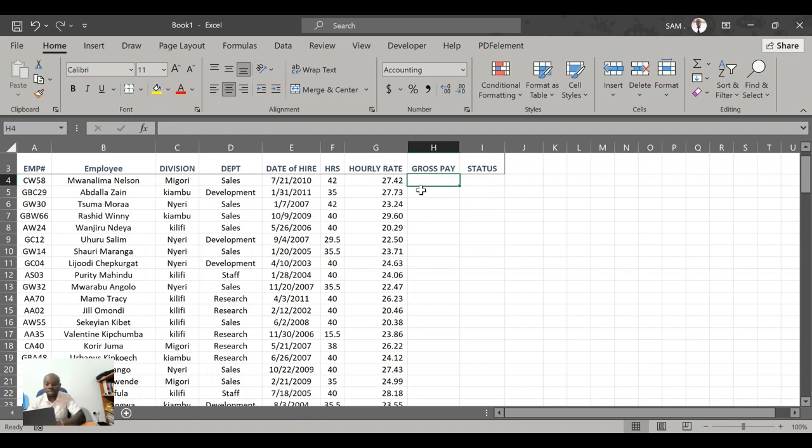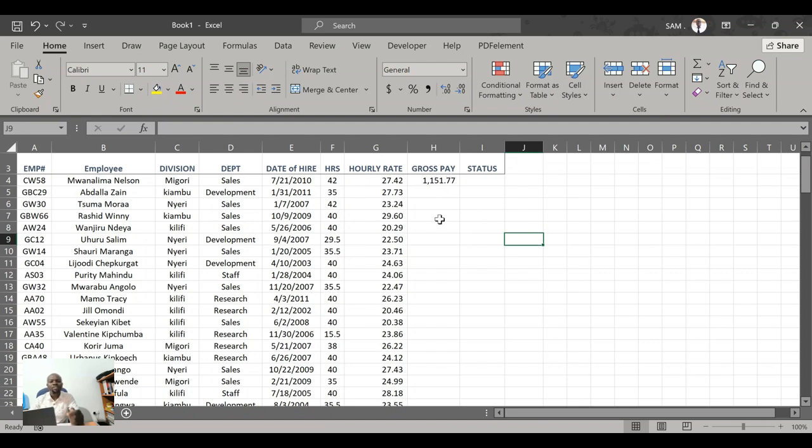How do we get gross pay? Gross pay, we just get the number of hours each employee works, and we multiply that with the hourly rate of each employee. So with the knowledge of this advanced Excel, you don't even have to sweat. You get the number of hours, then you multiply by the hourly rate, and for example, employee number 1, Mwanalima Nelson, is getting a gross pay of 1151. Yeah, this is correct.